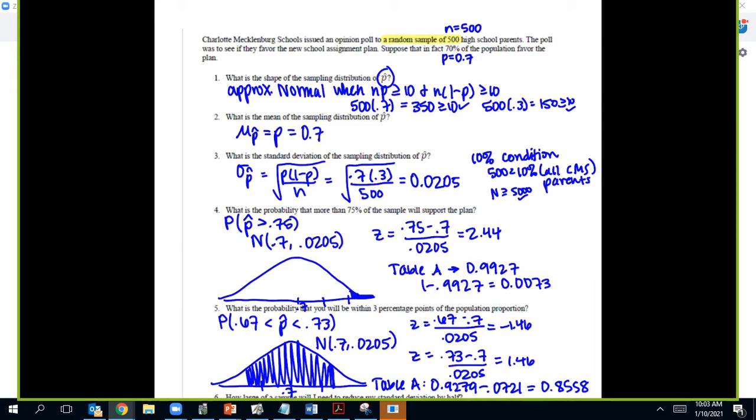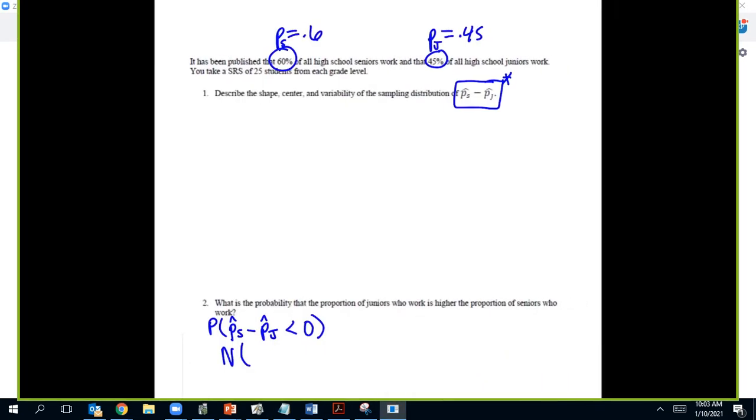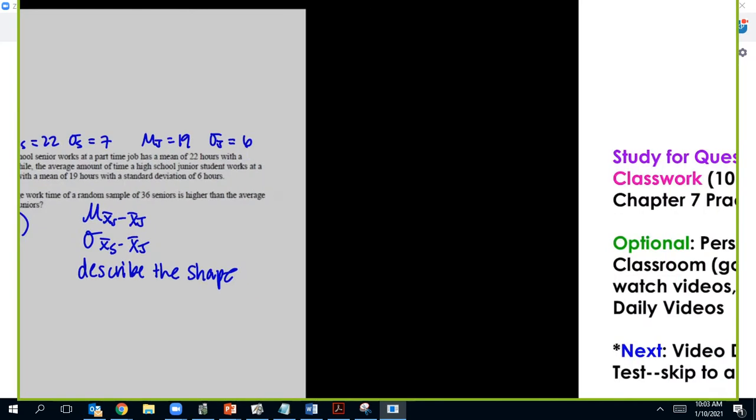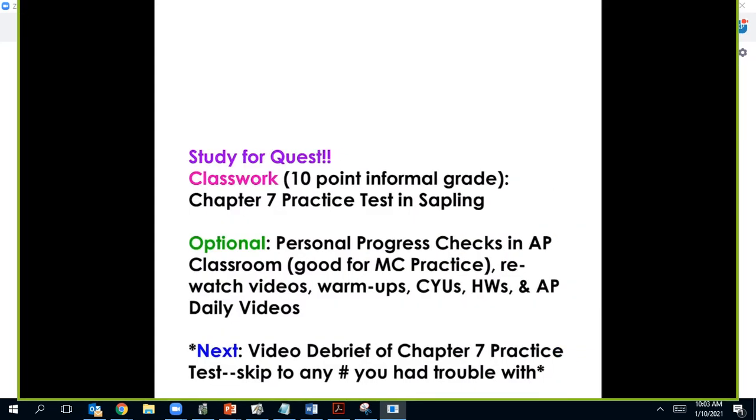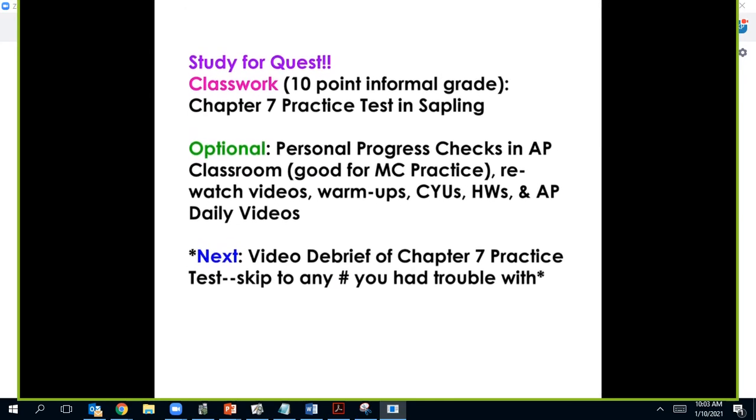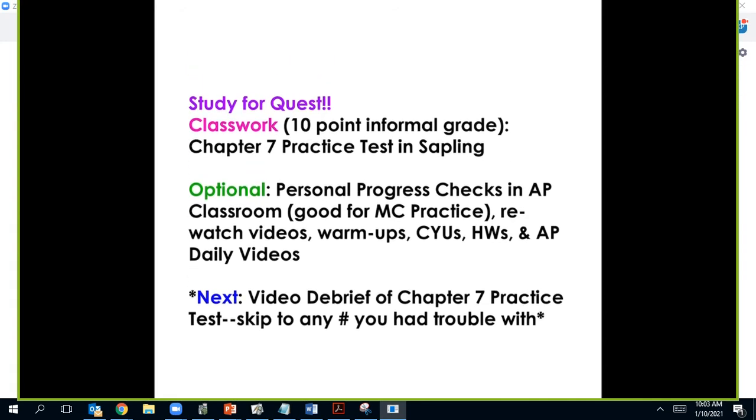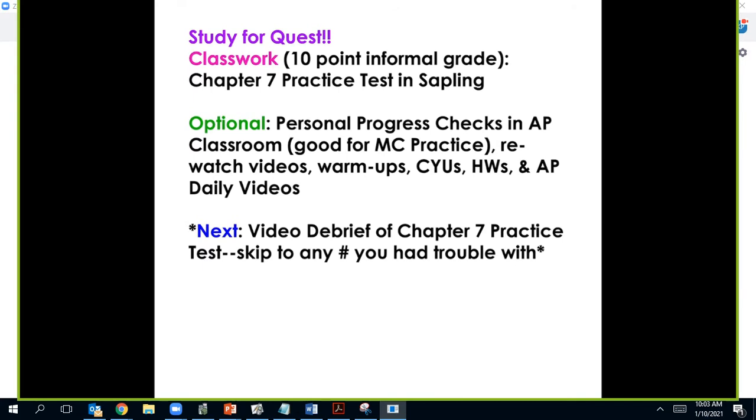So I have the answer key that can either be shared with you or it might already be linked in Canvas, just depending on what's going on. So you can try these problems and then check that answer key. Now we're going to move on, so pause here and make sure you do all that. And when you're ready, you can unpause the video so I can go over the Chapter 7 practice test. So make sure you check the answer key to these FRQs, and then now we will go over this practice test.